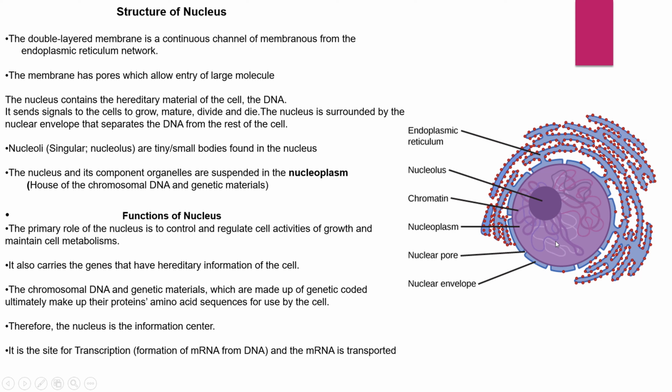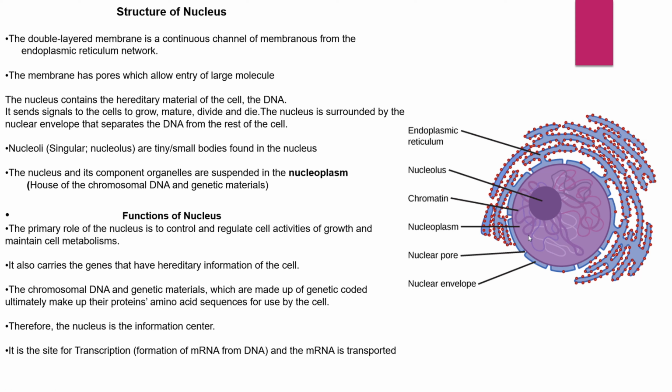The nucleoli are the tiny small bodies found in the nucleus. The nucleus and its components are suspended in nucleoplasm. So here we see the nucleoplasm.